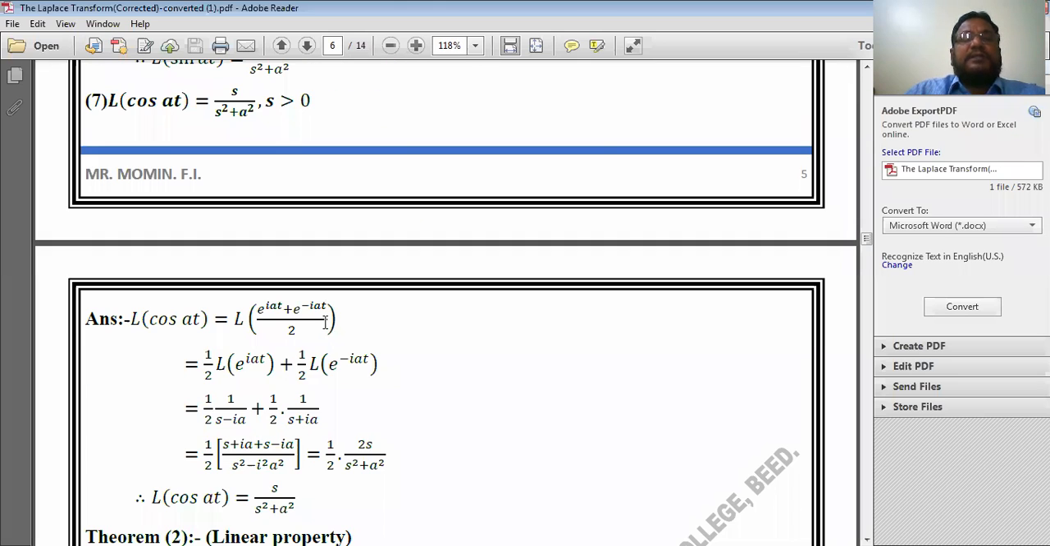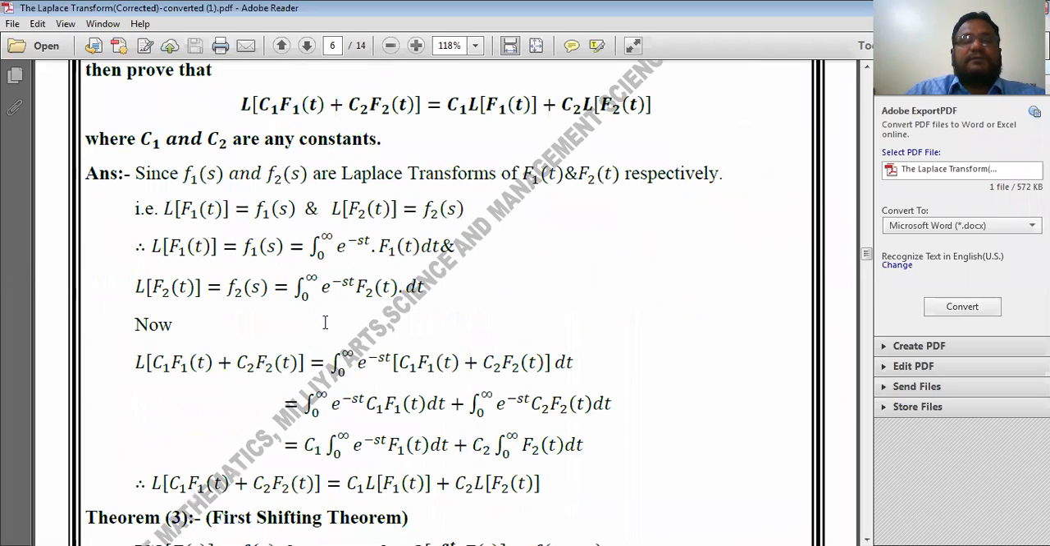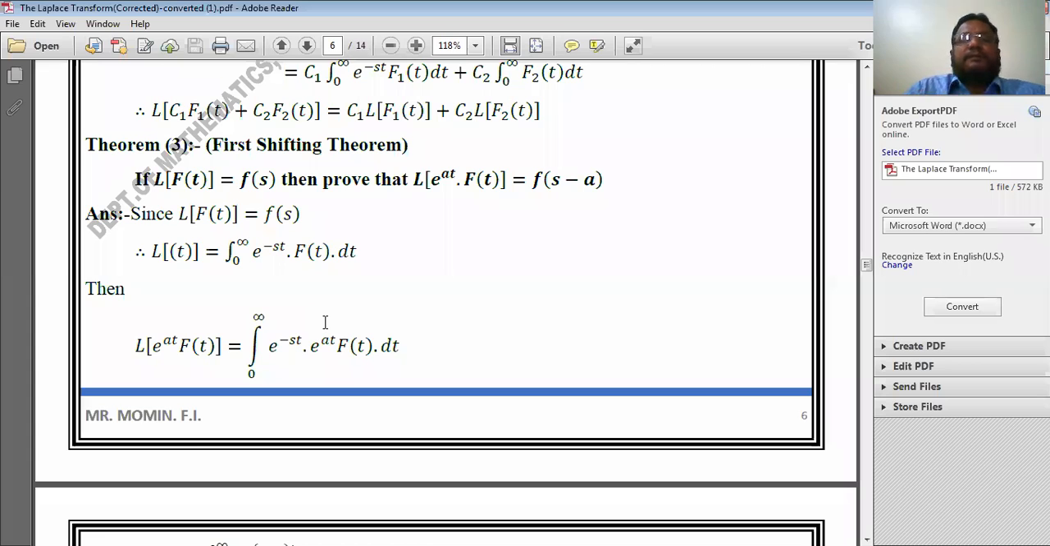Then after that I discussed the linear property. If F1(s) and F2(s) are the Laplace transforms of two functions f1 of t and f2 of t, then Laplace transform of c1 into f1 of t plus c2 into f2 of t is equal to c1 times Laplace transform of the first function plus c2 times Laplace transform of the second function. Then I discussed one important theorem known as first shifting theorem. If Laplace transform of f of t is F of s, then Laplace transform of e to the power at into f of t is equal to F of s minus a. In the next lecture, I will discuss a few examples related to this theorem.